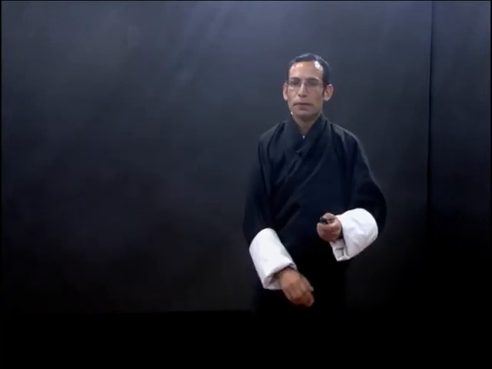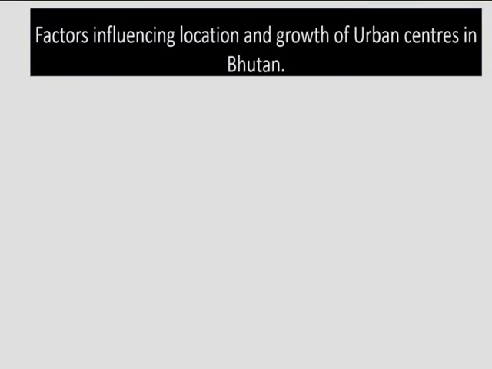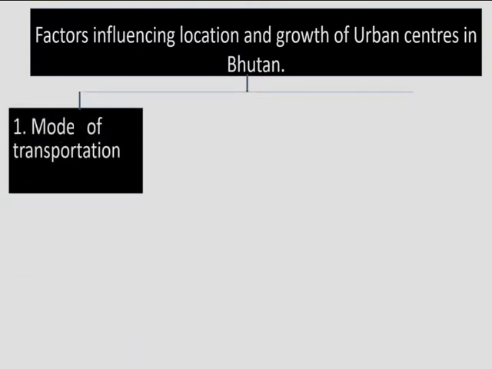Now, what has led to the growth of urban centers? How are urban centers improving? Why are urban centers developing? That is exactly the factors influencing location and growth of urban centers in Bhutan. So let's see what the factors are. The first factor is modes of transportation. Air transport, road transport, railways, these are modes of transportation. We'll discuss this in detail.